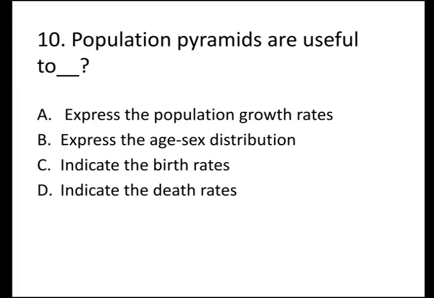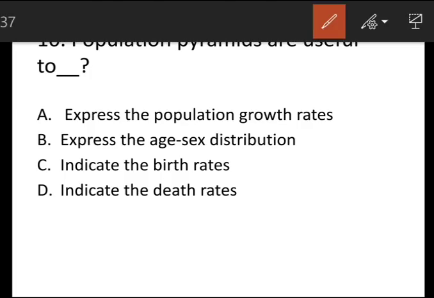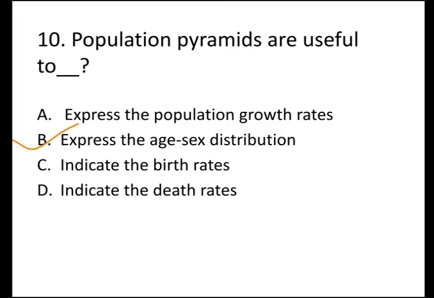The next question is, population pyramids are useful to, and the options are A, express the population growth rates, B, express the age sex distribution, C, indicate the birth rates, and D, indicate the death rates. And the correct answer is B, express the age sex distribution. Population pyramids are useful to express the age sex distribution.